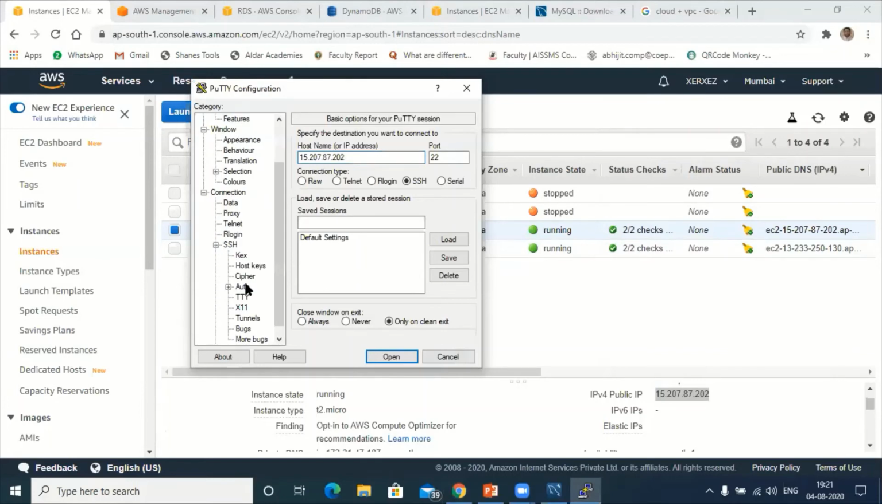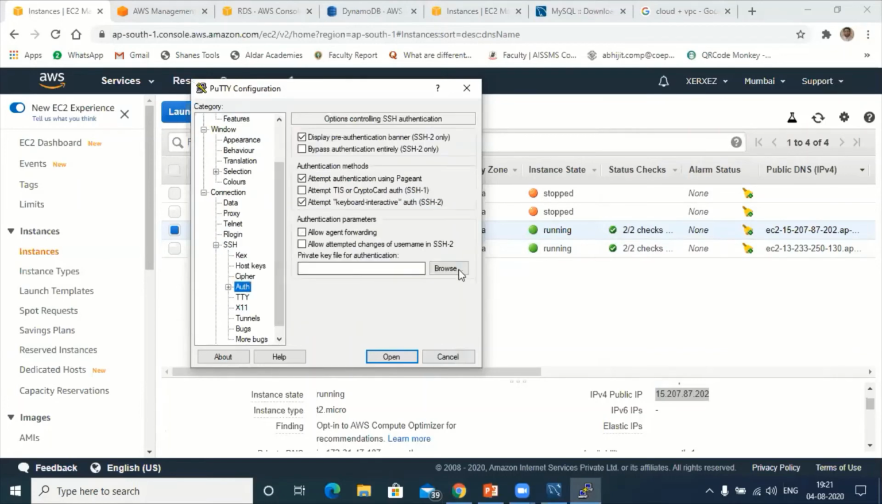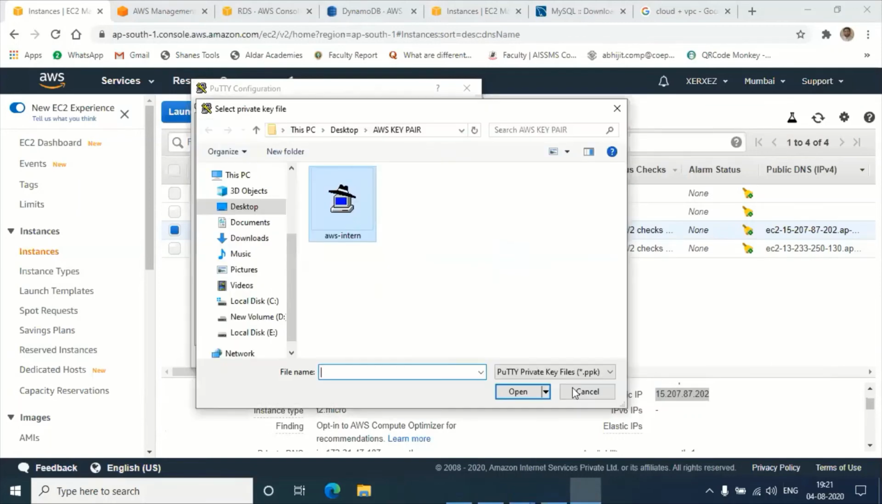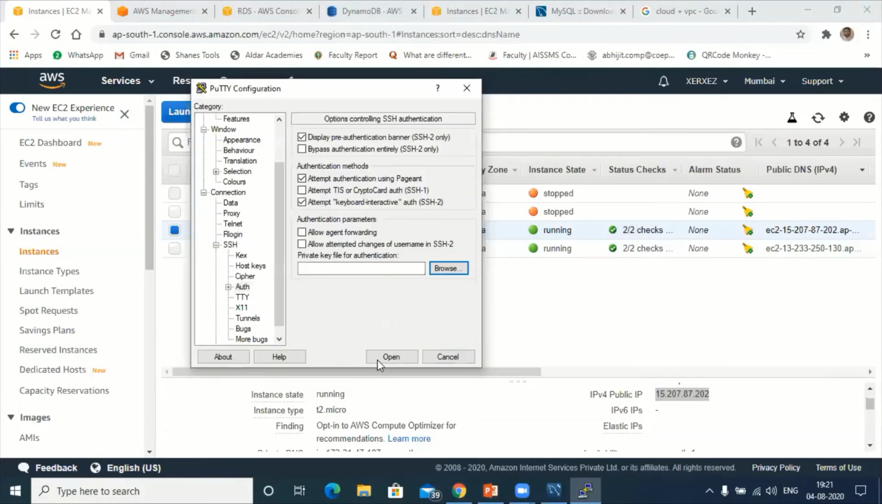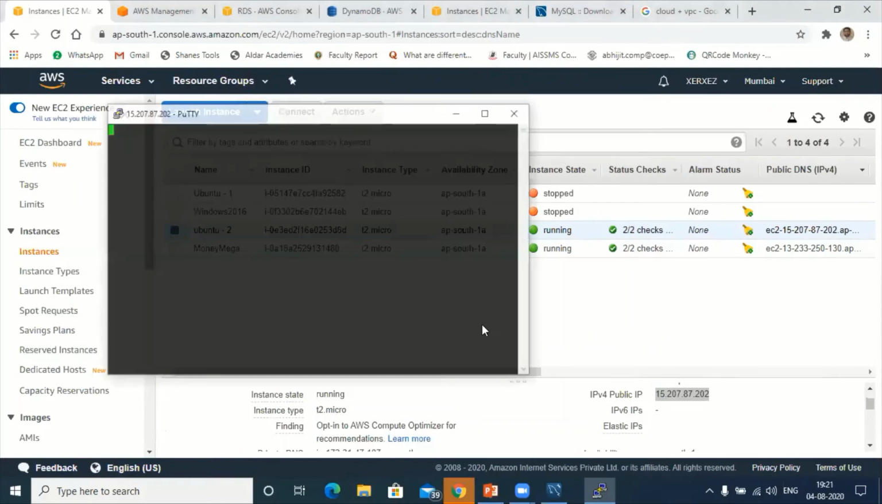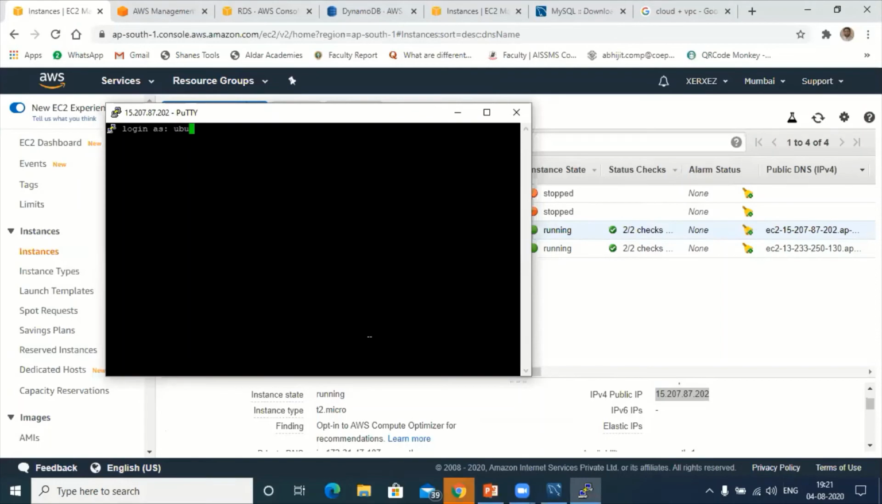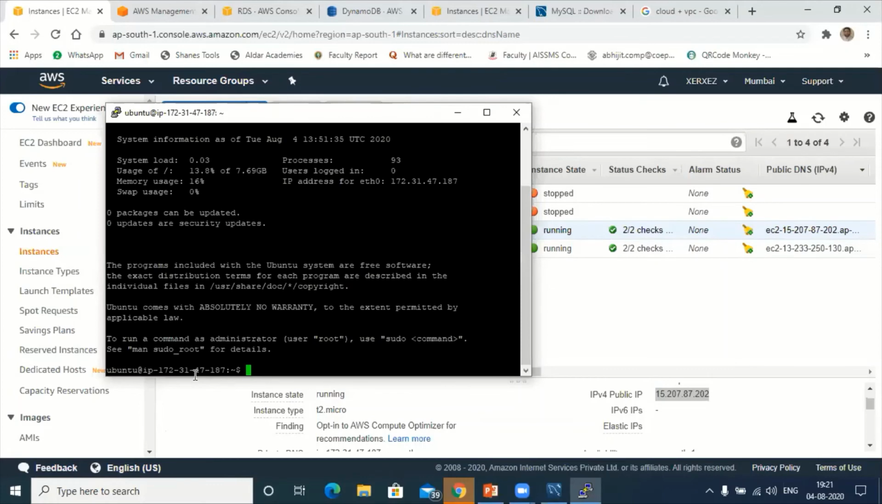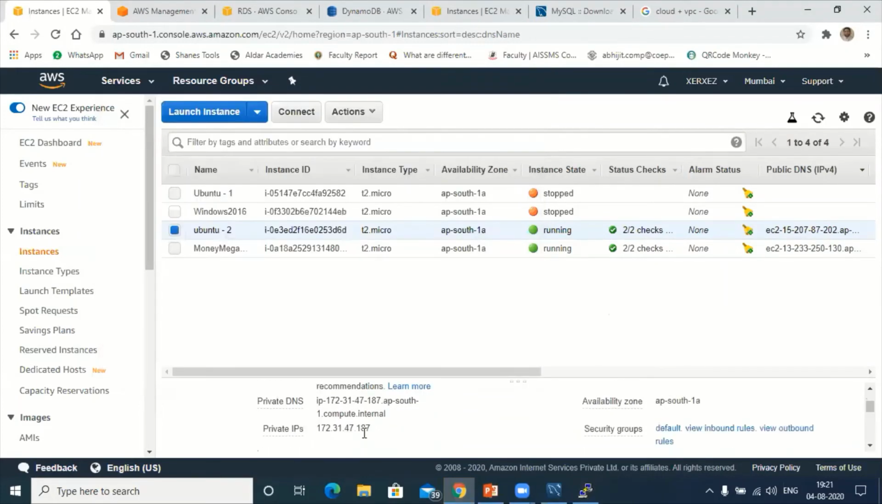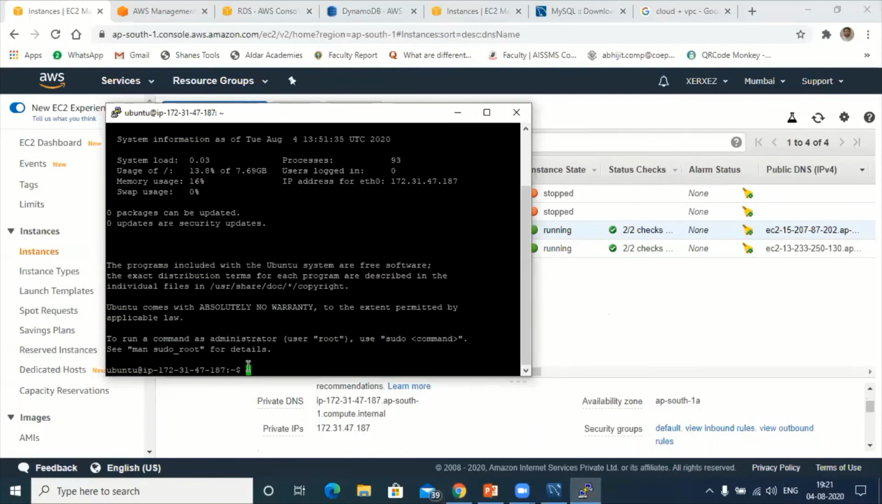SSH, Auth, Browse. Upload your PPK file, AWS intern. Next, open it. Yes. Now the system is working. Ubuntu, configure it. Check. This is your private IP address. Let me check with my private IP address. This is the private IP address, 187. Let me check in this 187. Yes, the system is working fine so far.